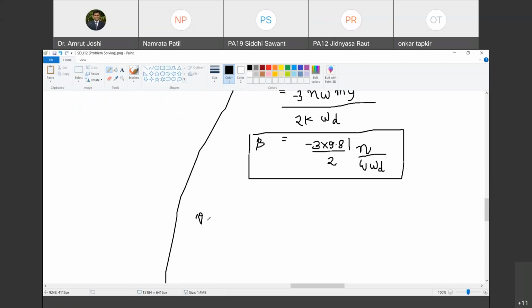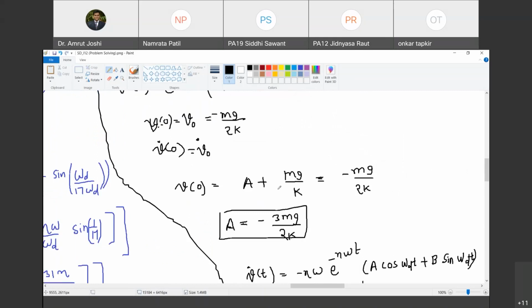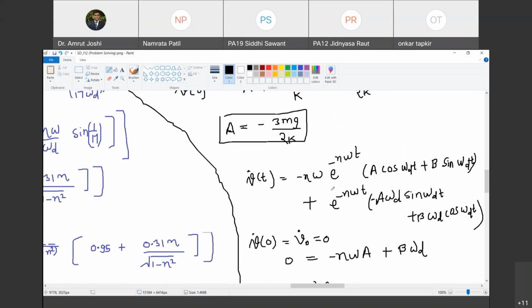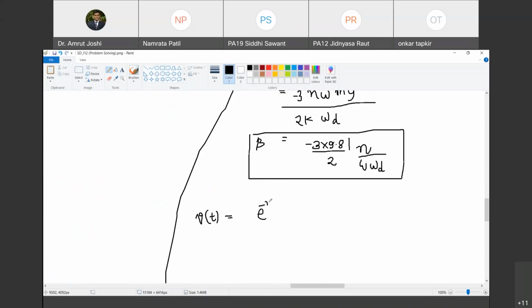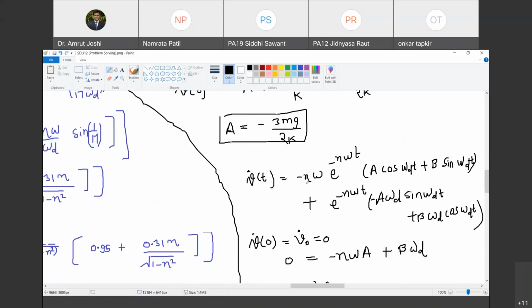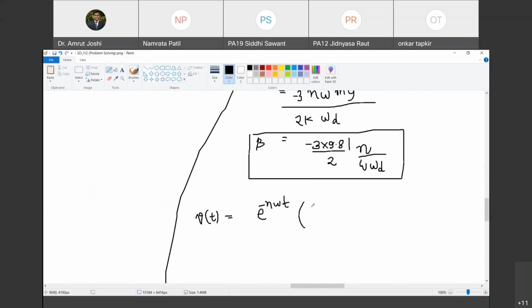Yes. So b of t is equal to, tell me कैसे क्या होगा? It is e raised to minus eta omega t, a cos omega d t. What is a? Minus 3 mg by 2k, cos omega d t. Happy? Plus b sin omega d t.